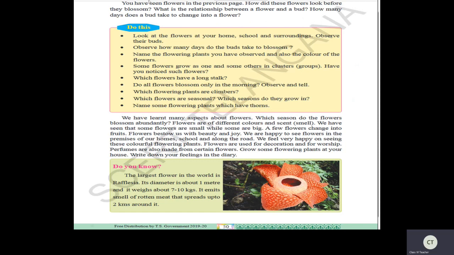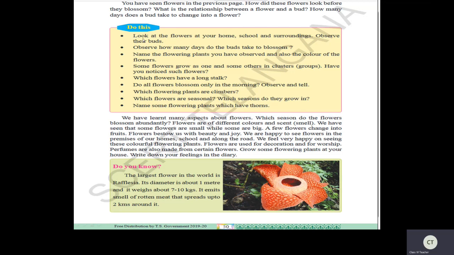Now see here, you have seen flowers on the previous page. How did these flowers look before they bloom? So before they bloom, they look like a bud, right? We have seen a rosebud. Now slowly it changes into a flower. Yes, children. Now see, a few questions are there. Now let us discuss these points in different slides.